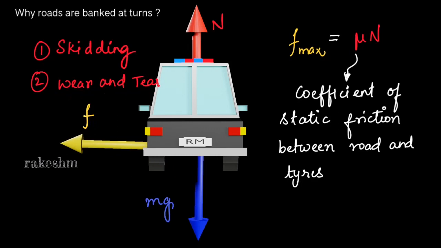Now let us move on to banking of roads, and what advantages banking has over the unbanked road, and whether banking will solve these two problems of skidding and wear and tear. We will also see this.